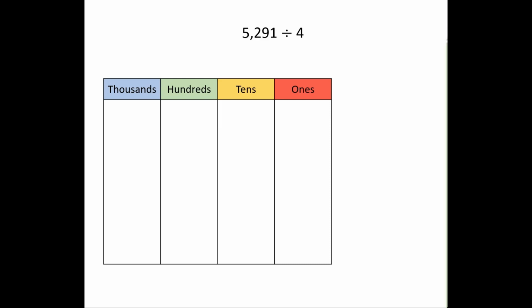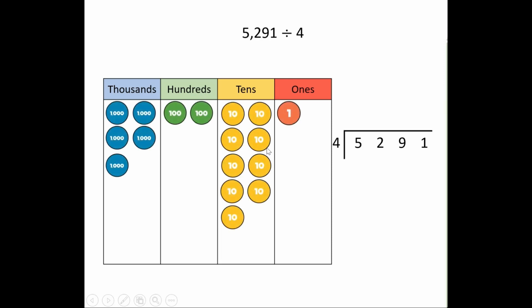5,291 divided by 4. Again, I've got my place value chart alongside, but the main focus will be using our bus stop method. Give it a go. So here's our bus stop method over here. And in our place value chart, we have the correct amount of place value. So we've got 5,000s, 200s, 9 10s, and 1 1s.